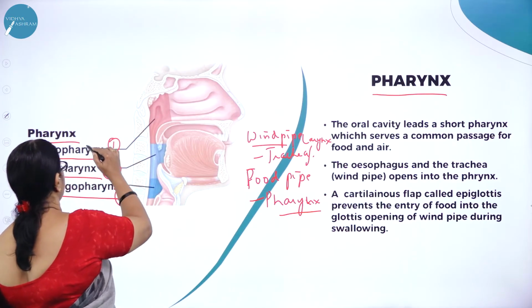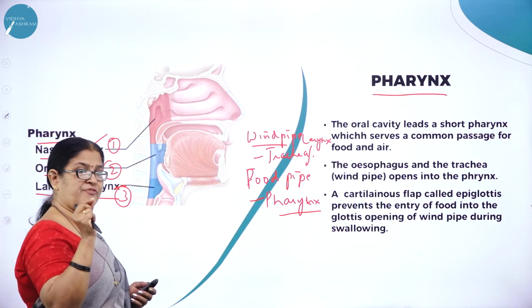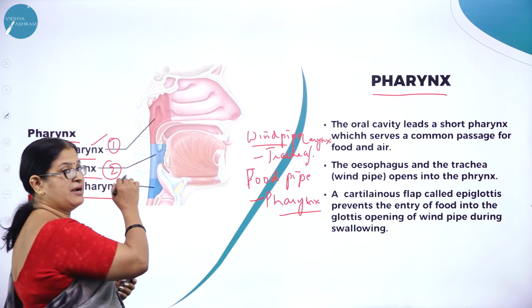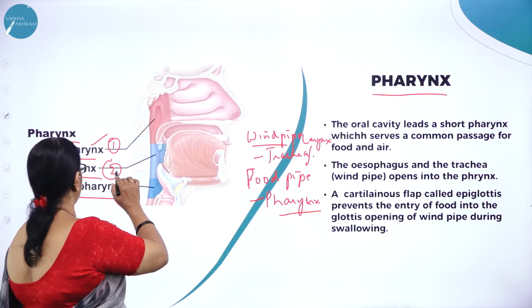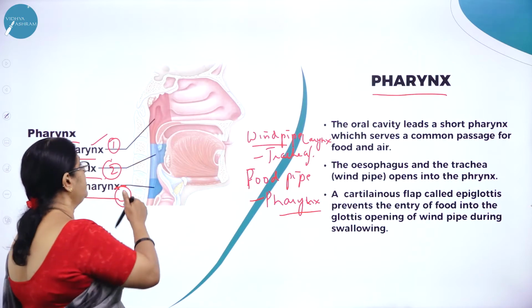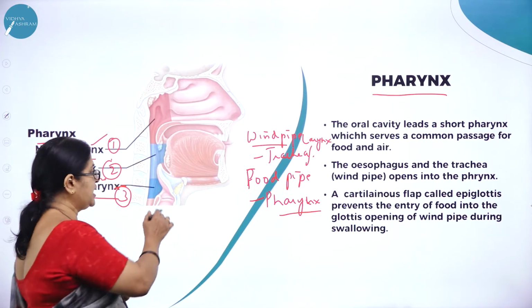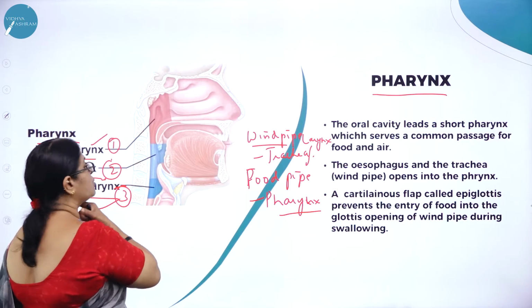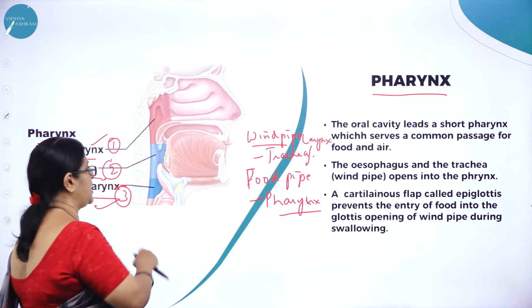The portion of the pharynx that is found near the nasal cavity is called what? Nasopharynx. Near the buccal cavity, it is called the oropharynx. Near the larynx region, it is called the throat, as we know, the laryngopharynx.